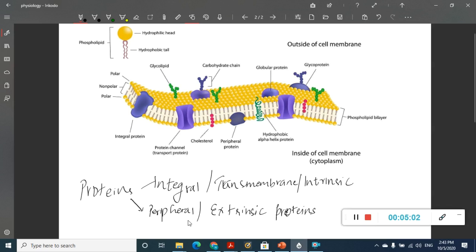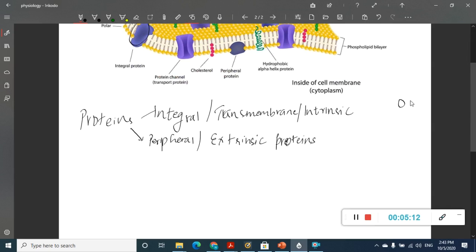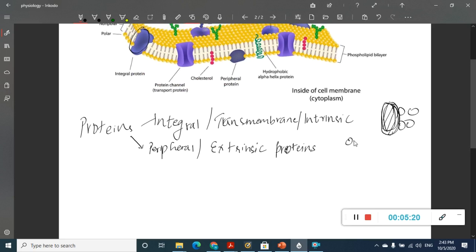Integral proteins are these. This is the integral protein. It is present through and through. If this is the cell membrane, if it occupies the whole of the cell membrane, that is called integral proteins. But what are peripheral proteins? Peripheral proteins are only present on one side.